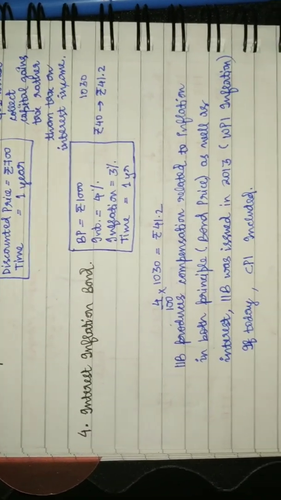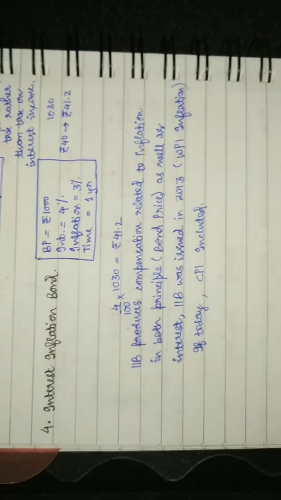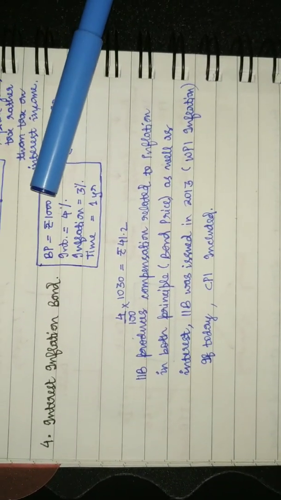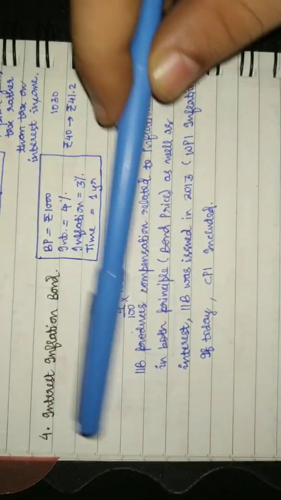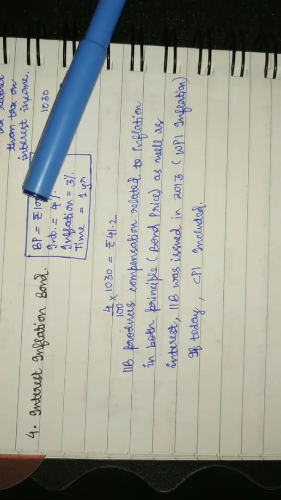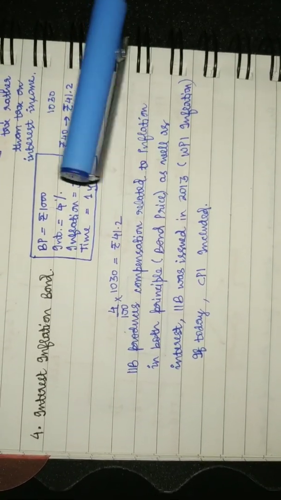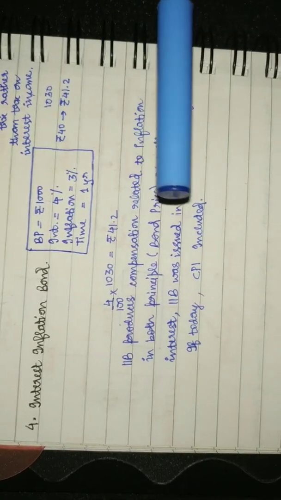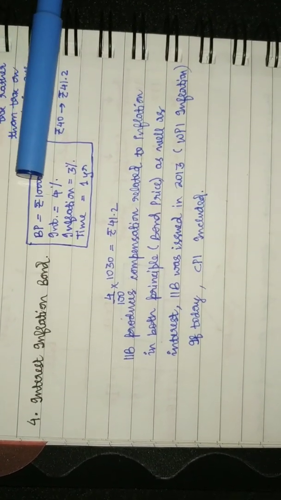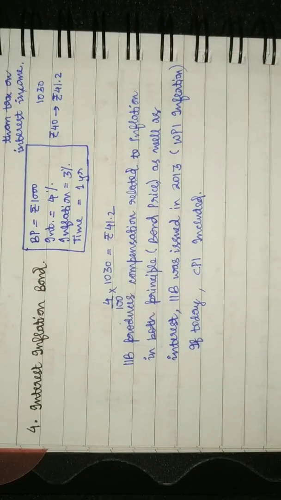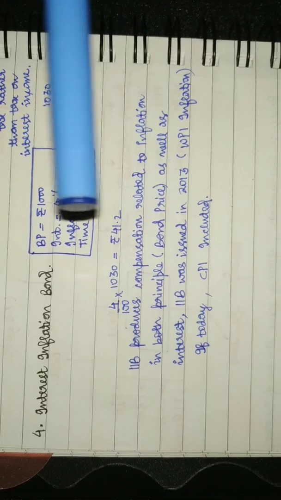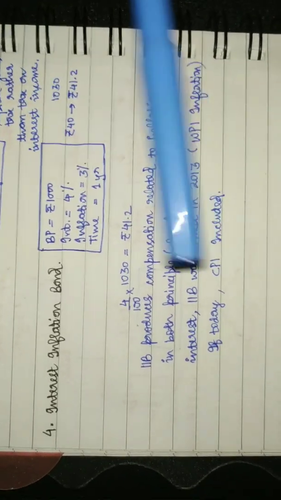Next is interest inflation bonds. For example, if the bond price is rupees 1000, the interest is 4%. In this type of bond, even the inflation factor is covered, because in emerging and developing economies the growth rate is so high that the increase in inflation is very high as compared to developed, advanced economies.